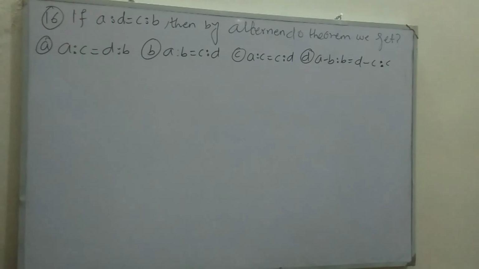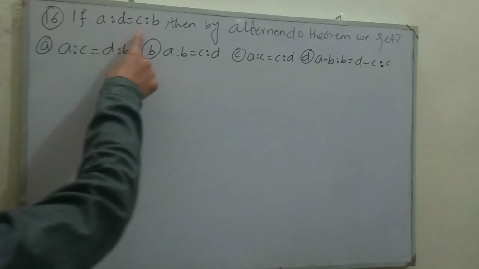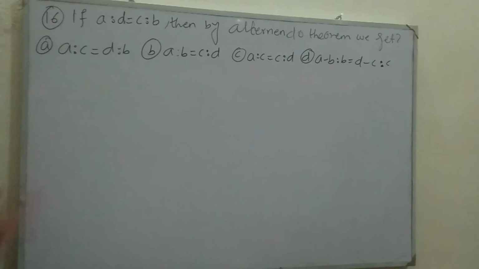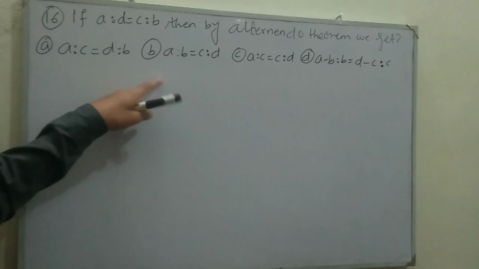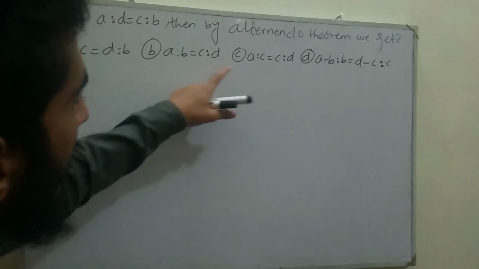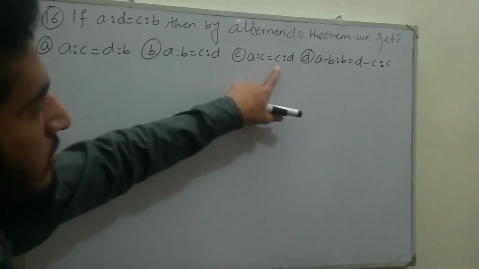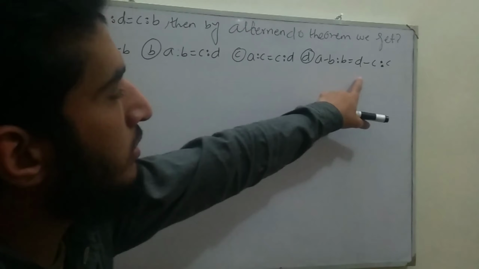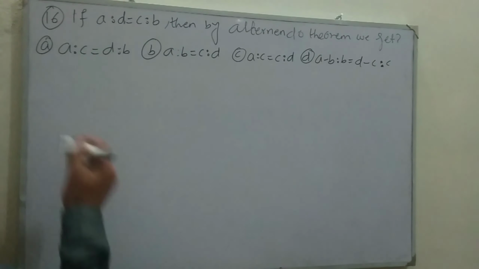MCQ number 16 is related to chapter number 3, variation. MCQ number 16 says that if A ratio D is equal to C ratio B, then by the alternando theorem we get: option A, A ratio C is equal to D ratio B. Option B, A ratio B is equal to C ratio D. Option C, A ratio C is equal to C ratio D. And the last option D, A minus B ratio B is equal to D minus C ratio C. Solution.